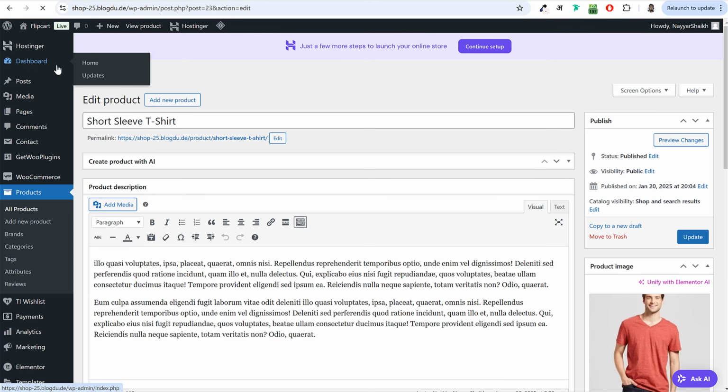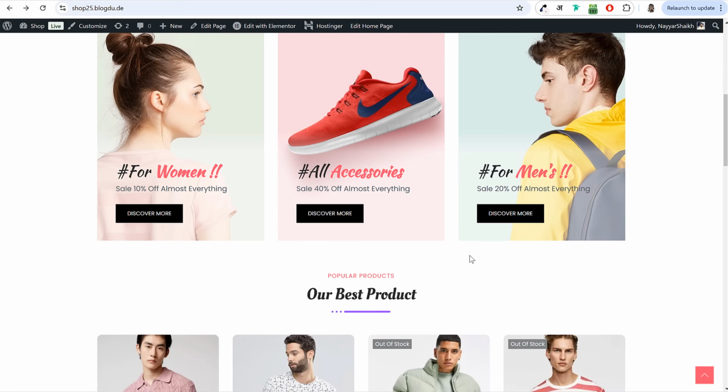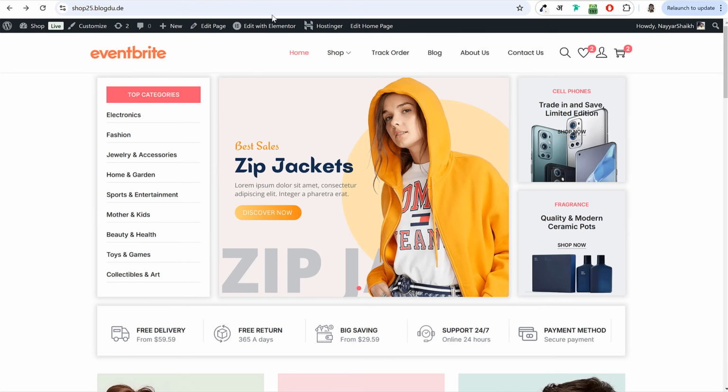Again, let's come back to the dashboard. Okay, so till here we have completed all the technical settings related to our website. We have seen the WooCommerce settings. We have seen how to set up GST and taxation. Then after that, we have seen the shipping or delivery settings. We have also seen how to create different types of products. Now let's start designing the website, and for that we'll start with the home page. So we'll see how to create this page, home page, and after that we'll see some other pages.